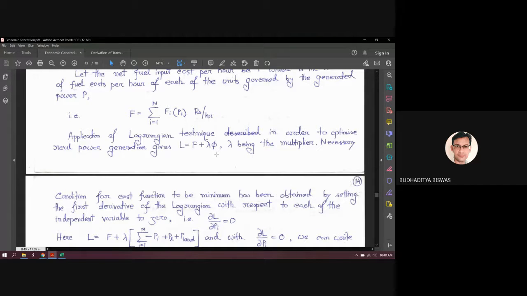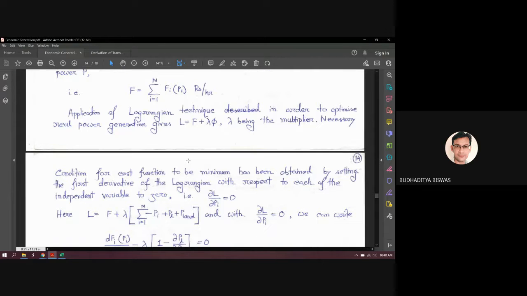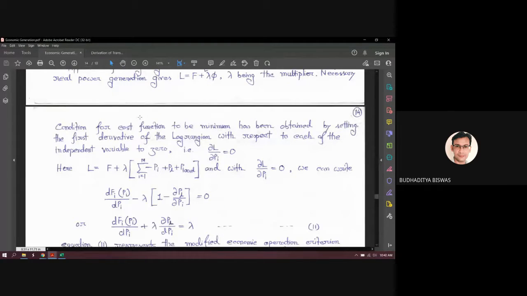So the thing you try to minimize, here we try to minimize the cost, but in general, the thing you try to minimize plus a multiplier, which is called the Lagrangian multiplier, times a constraint function. If you take the summation of these two quantities, it becomes the Lagrangian function, which needs to be minimized. The necessary condition for the cost function to be minimum is obtained by setting the first derivative of the Lagrangian L with respect to each of the independent variables to 0. That means del L by del Pi equals 0.